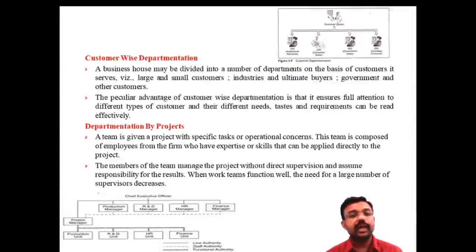Suppose the Kudiran, we are familiar with the Kudiran issue. A certain project team was appointed to study the issues regarding this. The central government, through the National Highway Authority, appointed a certain team to study the issues. So that is an example of departmentation done based on the project. A team is given a project with a specific task or operation.